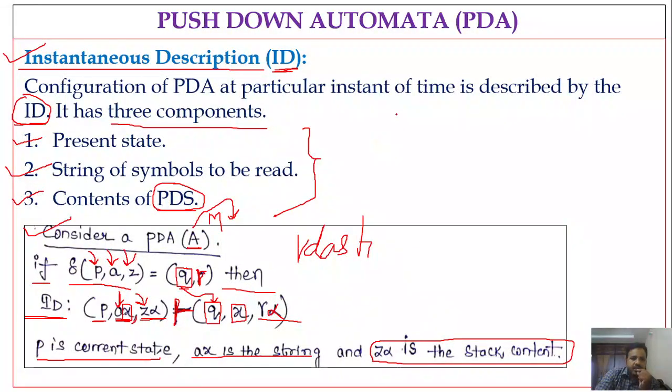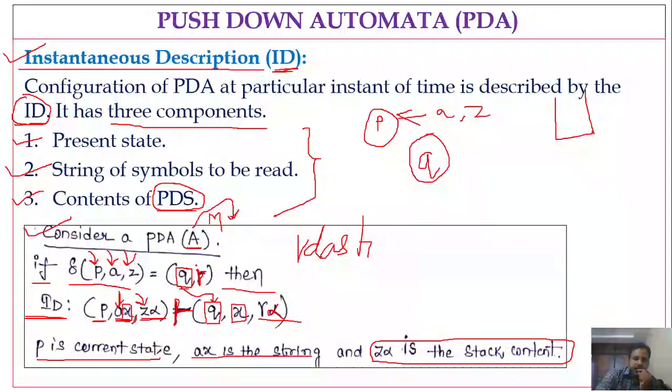So let me say I have some state P, on reading A comma Z. Initially the stack has Z, and that Z we have read. Next it goes to state Q, and we push the symbol gamma onto the stack. So that is the meaning of the transition function.